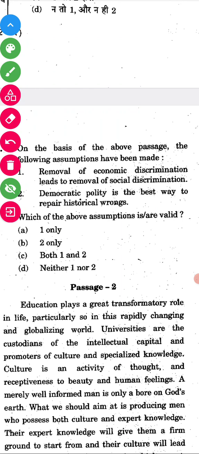No, because economic discrimination is different from social discrimination, which is a caste based discrimination. So that is wrong. As for democratic polity, we already have it, and they are asking about the best way. So this is wrong. This is neither one nor two.